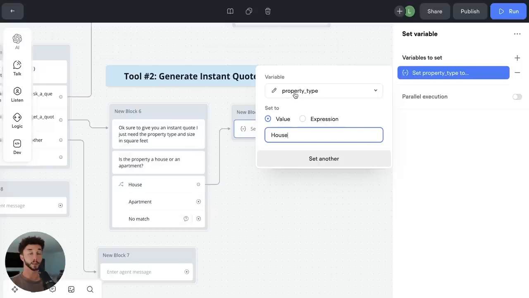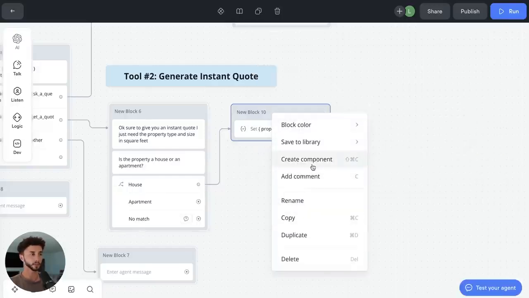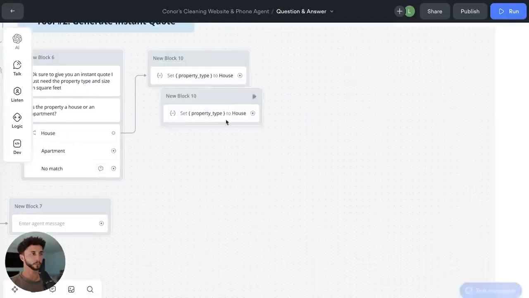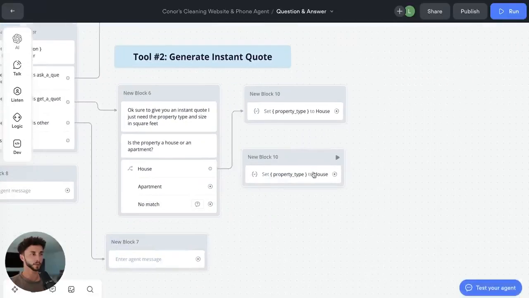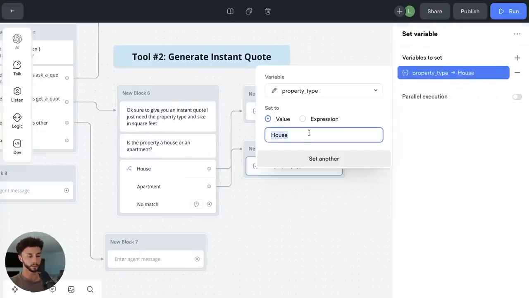So we're setting the property type variable to house when it's been triggered by this particular route. And then we need to add another one, so I'll probably just duplicate this. That's by right-clicking on one of these blocks. And then we can connect up apartment to it. Property type, instead of being house, we can make it apartment.